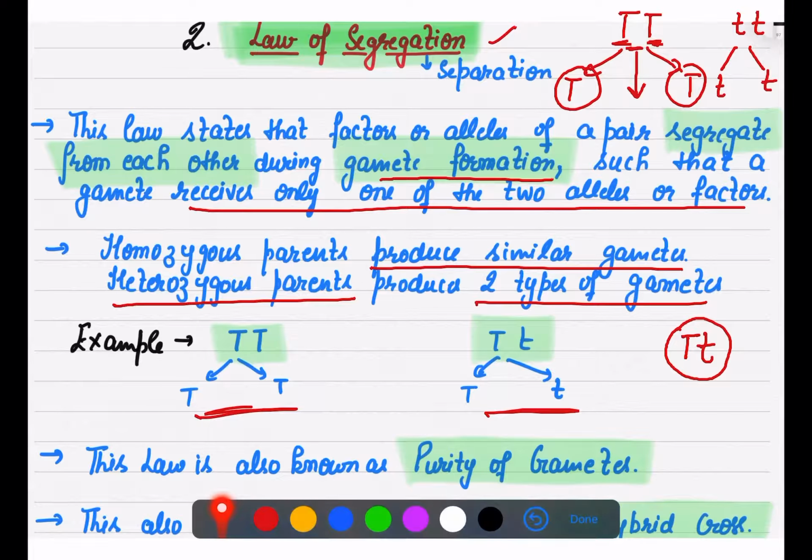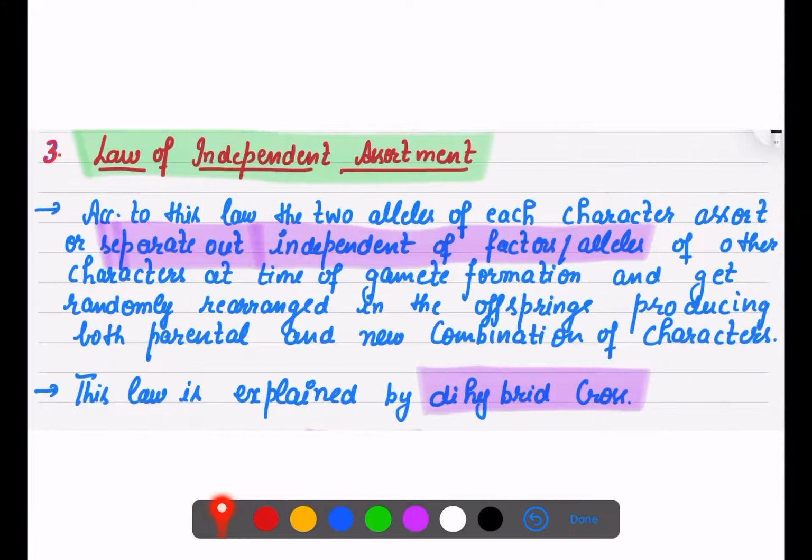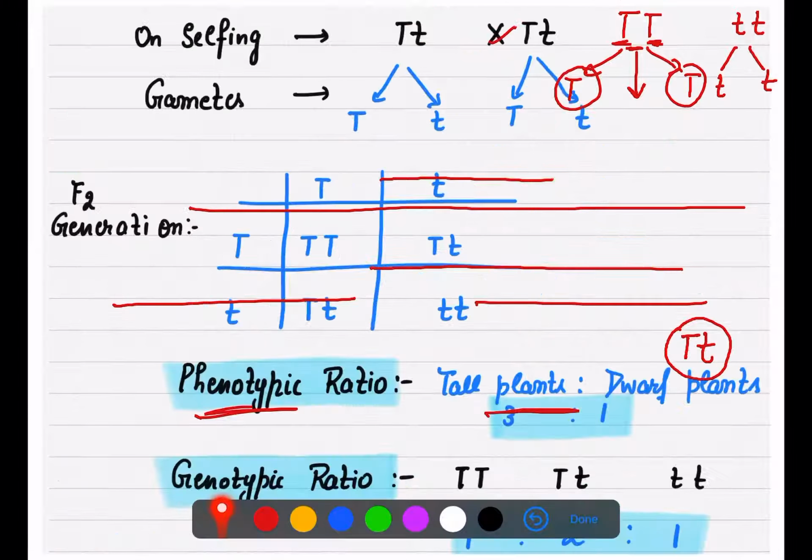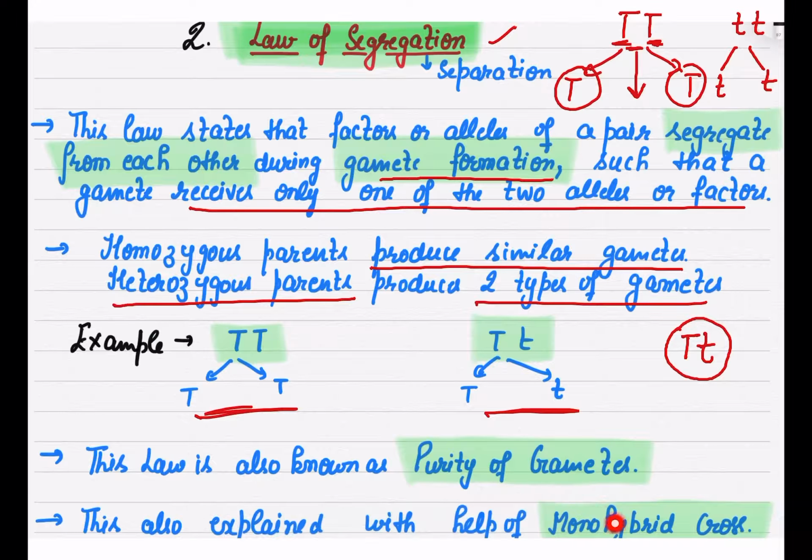You can also explain this with the help of a monohybrid cross. Purity of gametes, why? Because only during gamete formation no combination is getting transferred. All the alleles will segregate from each other, and a gamete receives only one of the alleles or factors which is going to express in the next generation. So in your exams you can draw it with the help of the monohybrid cross like we have drawn here. The same monohybrid cross you can draw to explain the law of segregation.